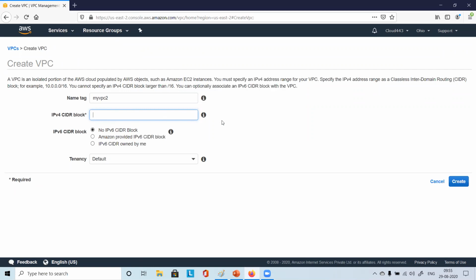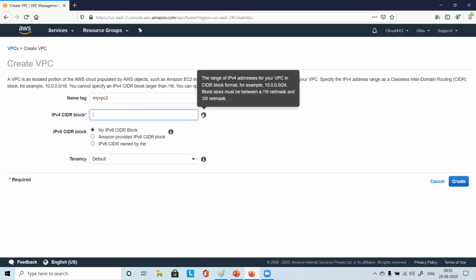Now it asks for the IPv4 CIDR block, the range of IPv4 addresses for your VPC in CIDR block format. For example, 10.0.0.0/24. Block sizes must be between /16 net mask and /28 net mask.